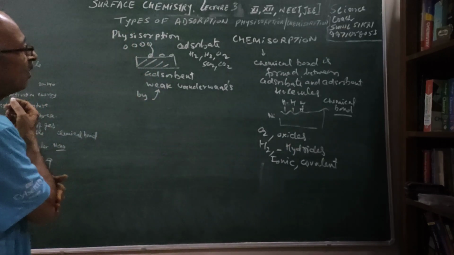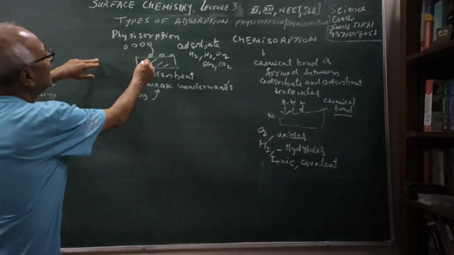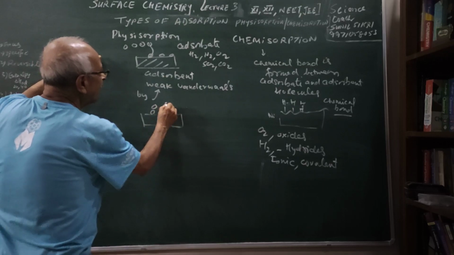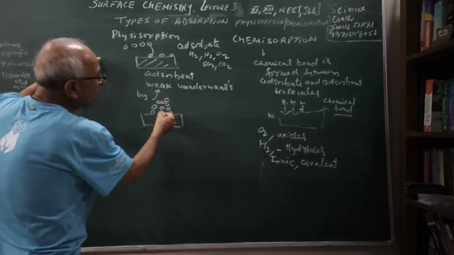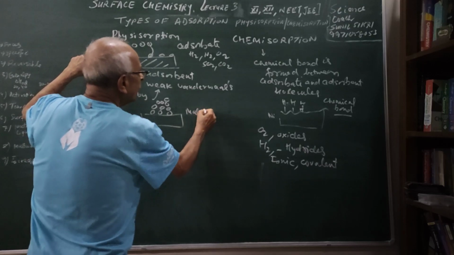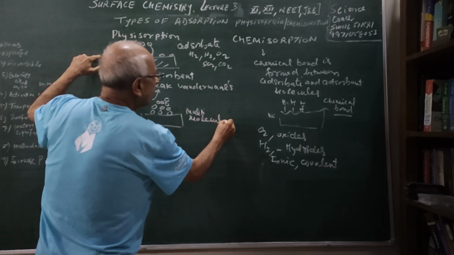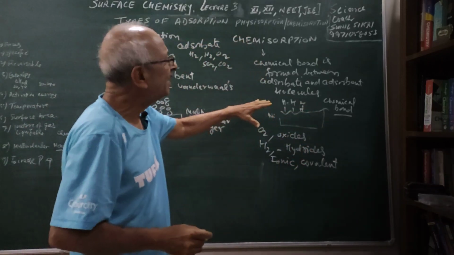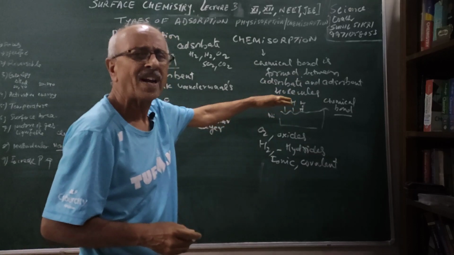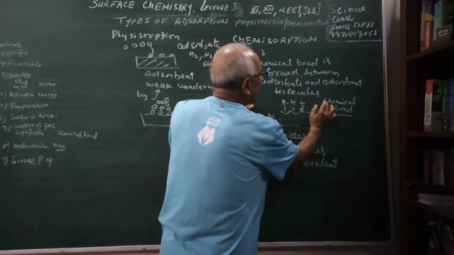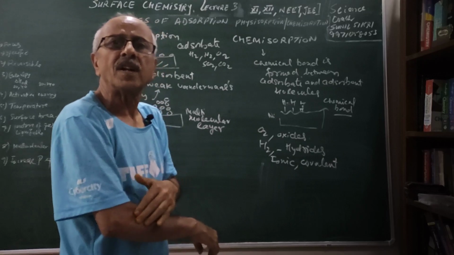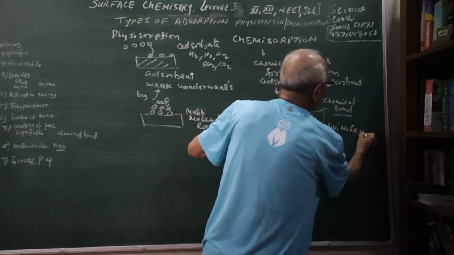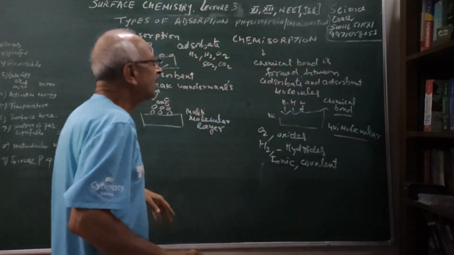And what will be the results of this, students? You can see that in physisorption, you have these molecules, then more molecules can come and get adsorbed. So there could be more layers, a multi-molecular layer. And here, in chemisorption, once the molecule is adsorbed, there is no possibility of other molecules getting adsorbed because the surface is already taken by the atoms which have got adsorbed. So this is mostly what we say is unimolecular. Only one layer will be formed in such cases.